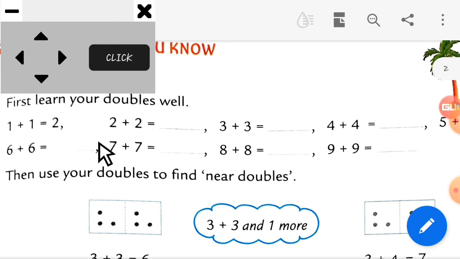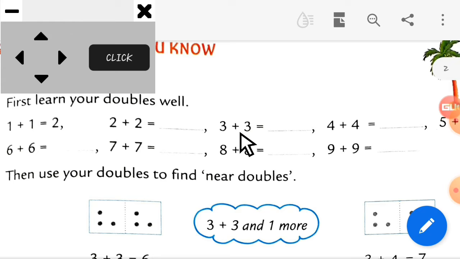See, my arrow is there, 2 plus 2. You have to put this sign, 2 plus 2. It means 4. 2 plus 2 is equal to 4. Now, next one, 3 plus 3. So, how much is it? 3 plus 3? I know your answer.